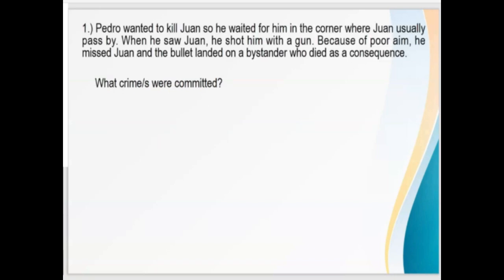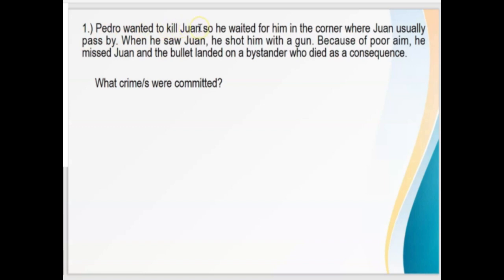Pedro wanted to kill Juan, so he waited for him in the corner where Juan usually passed by. When he saw Juan, he shot him with a gun. Because of poor aim, he missed Juan and the bullet landed on a bystander who died as a consequence. Now, what crime or crimes were committed? Now, let's analyze the case now.